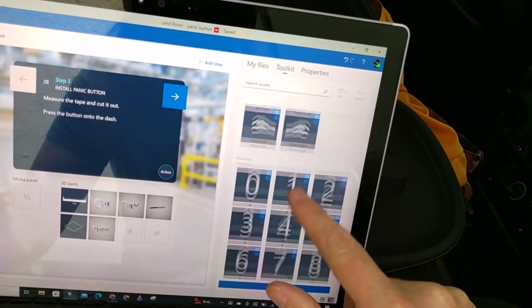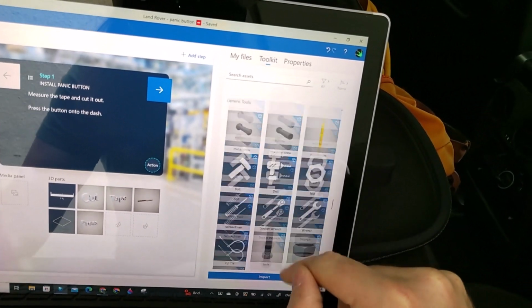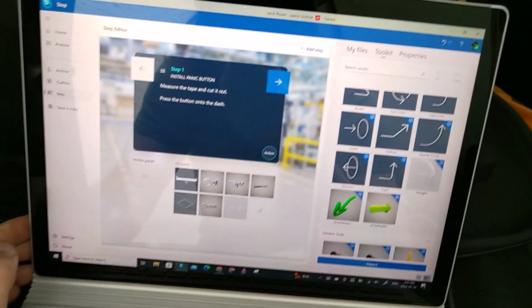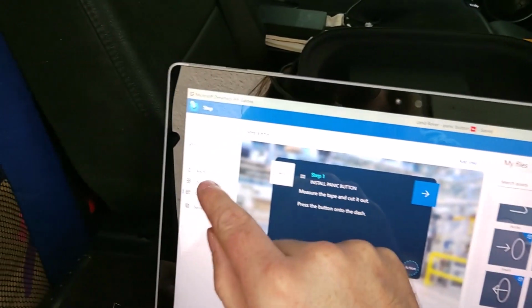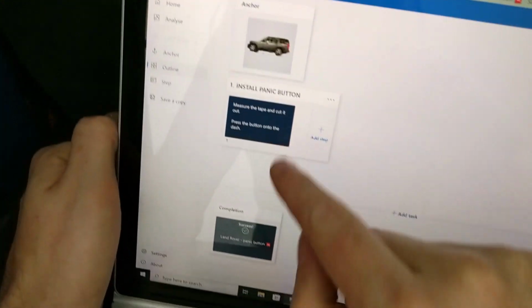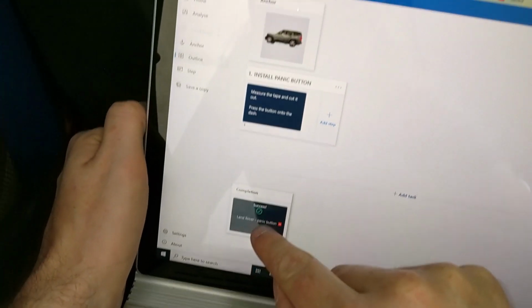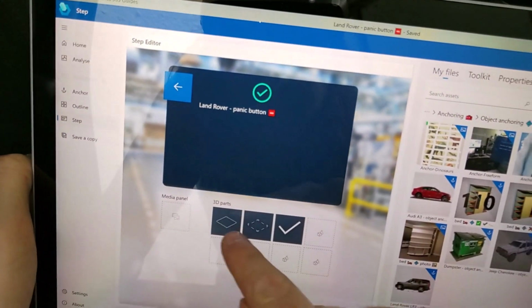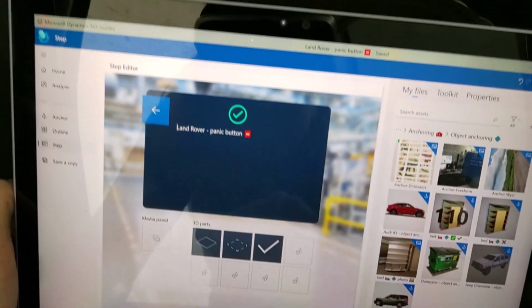Maybe we could use an arrow to push inward. Okay, and if we look at this guide, it's just one step, measure and cut it out, press. And then there's this completion step. This is where we can affirm that the work's been done. And so I'm going to put a couple more squares there in a checkbox.